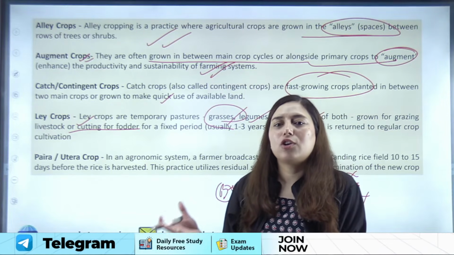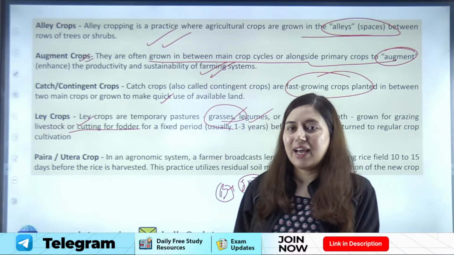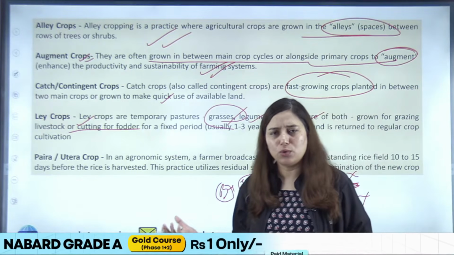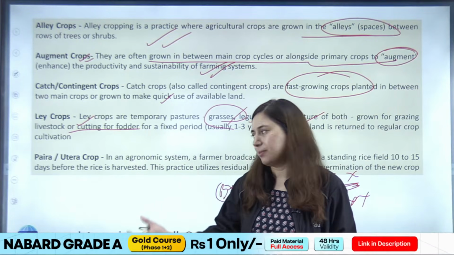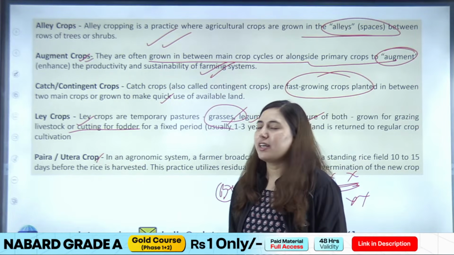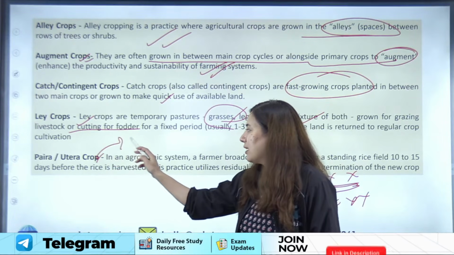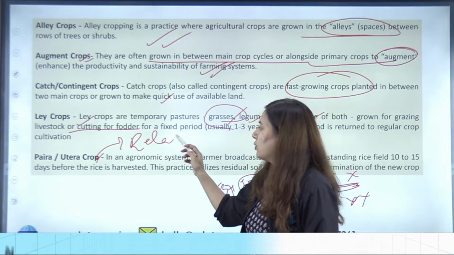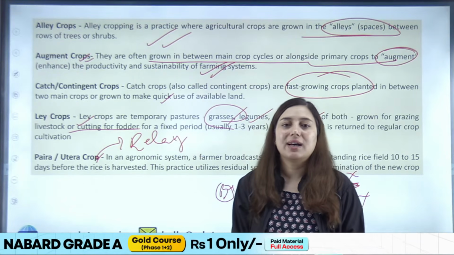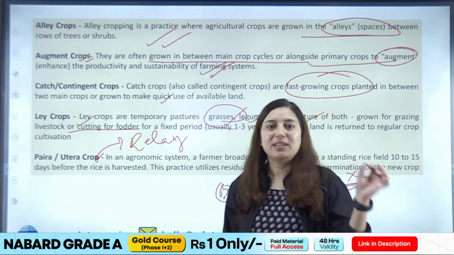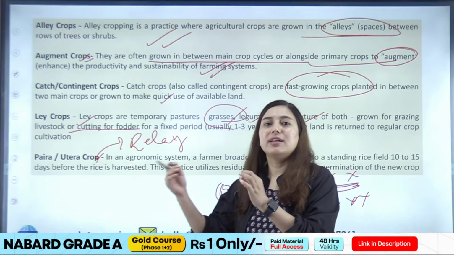So this type of crop is called a lay crop. और जहां पे भी ले क्रॉप ग्रो की जाती है उसको ले फार्मिंग कहा जाता है. ओके, फिर we have Paira and Utera crop. सो इसको हम रिले क्रॉप भी कहते हैं, राइट? It is also known as relay crop. Why? Because here, before harvesting of the previous crop, we sow the seed of the next crop.